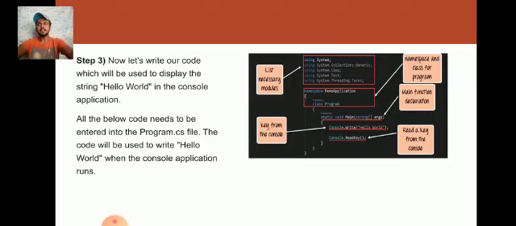Step 3: Now let's write code which will be used to display the string Hello World in the console application. All the code below needs to be integrated into the Program file. The code will be used to write Hello World when the console application runs.